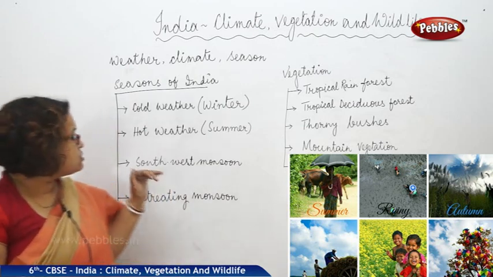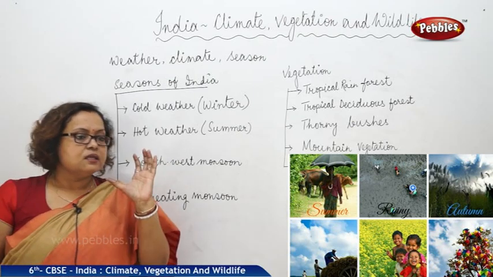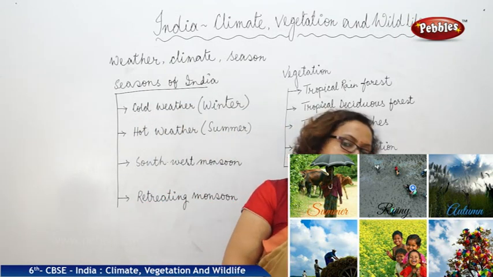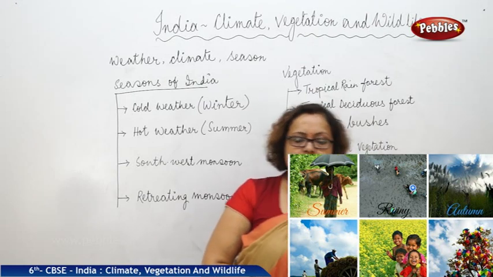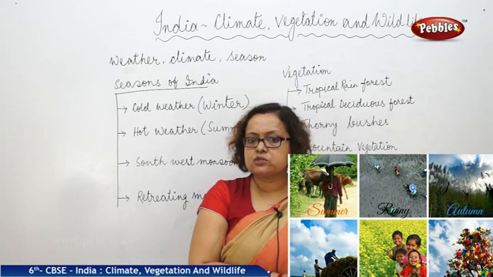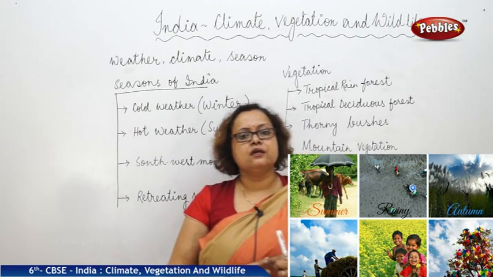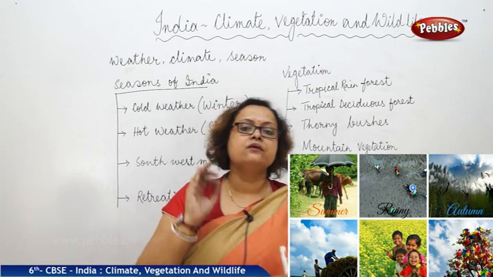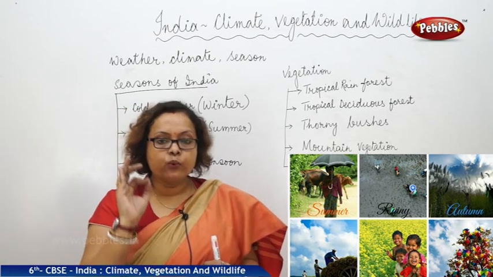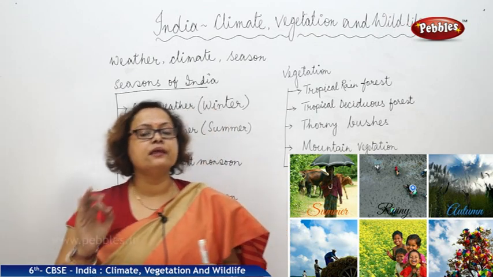Next we are coming to southwest monsoon season. This is the thing we need to understand clearly. In the previous chapter when we were discussing the location of India, we have seen that India is a peninsula. India is covered with water bodies, Arabian Sea, Indian Ocean and Bay of Bengal, on 3 sides of India. As a result, India is blessed with the required rainfall, and this rainfall is caused by the wind named monsoon. So India is a monsoon rain blessed country.